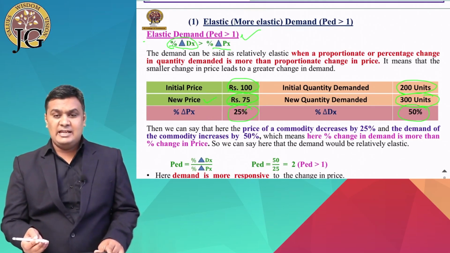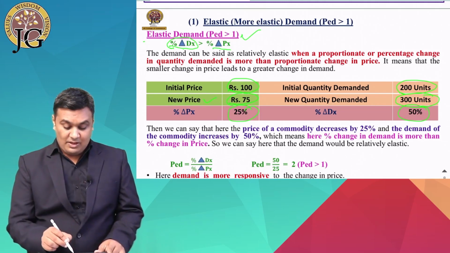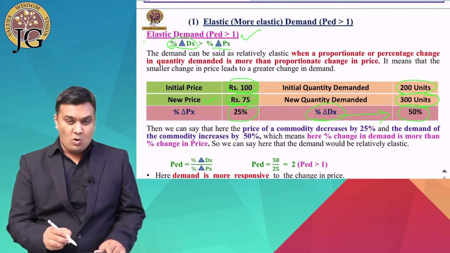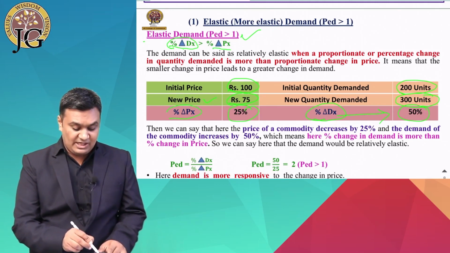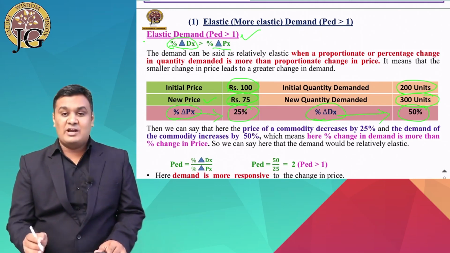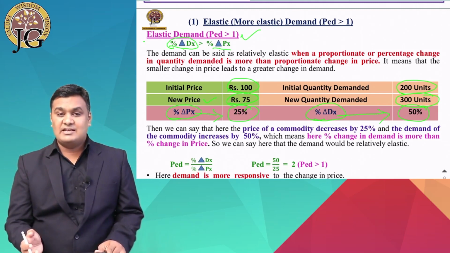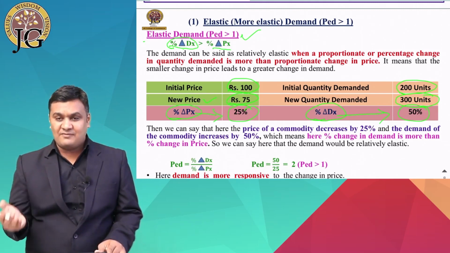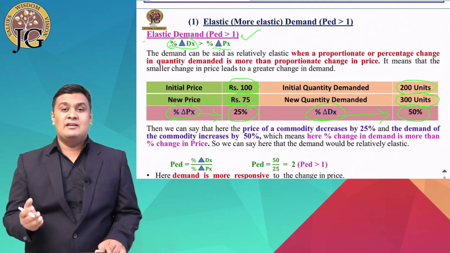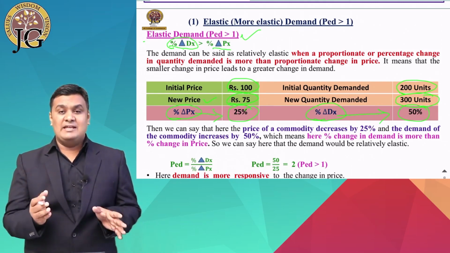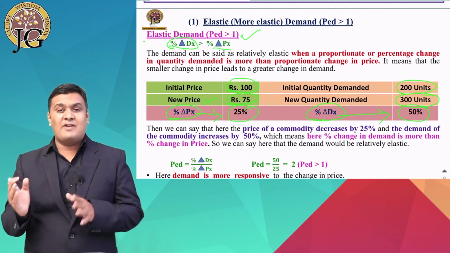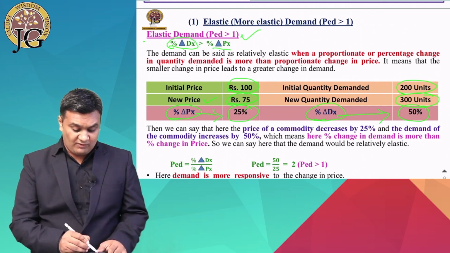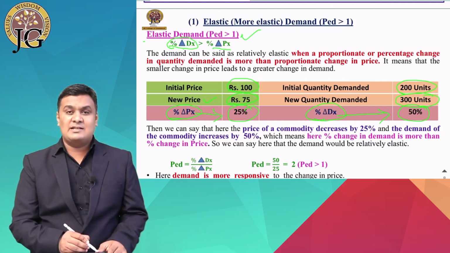So it clearly indicates that in this case, the percentage change in demand is 50%, while the percentage change in price is only 25%. Which one is greater? Definitely the percentage change in demand of X, that is 50%, is greater than the percentage change in price of X, that is 25%.